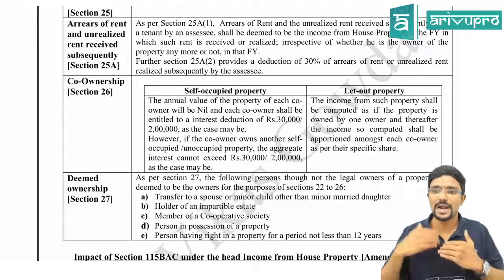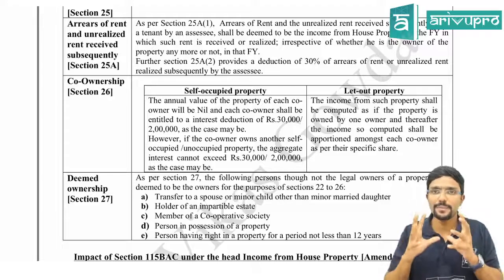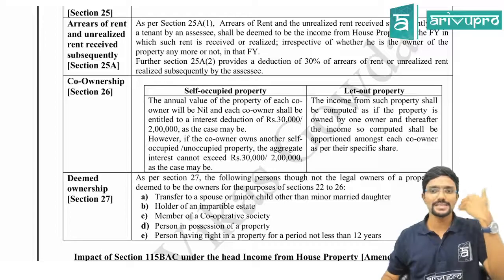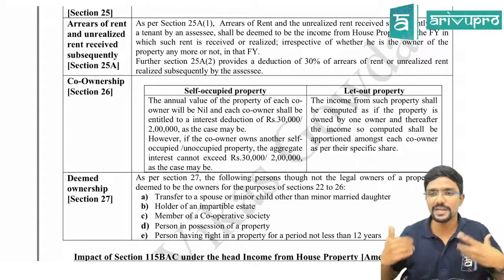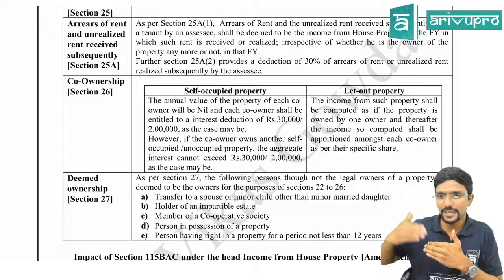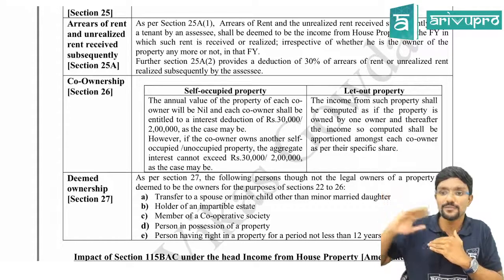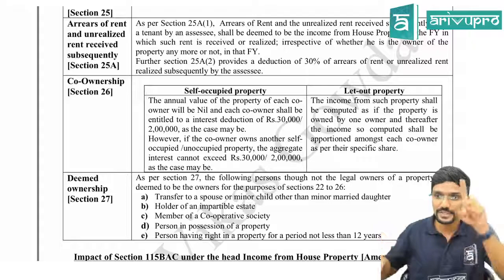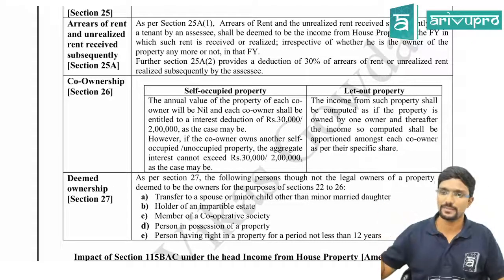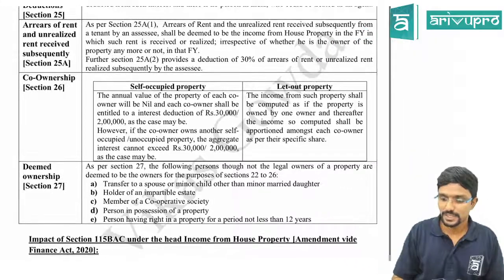Then coming to section 26, which talks about co-ownership. Co-ownership means I and someone else is a joint owner of the same property. So it depends now whether the property is a self-occupied property or let out property. If the property is a self-occupied property, straight away we can claim only interest. Interest 2 lakh or 30,000 is there now, it is not per property. Assume I and my wife is owning a property 50-50% share. Both of us can claim maximum for self-occupied property 2 lakh, even for the same single property. Even though the property is single, we both can claim 2 lakh as we are 2 different persons. Agree? Chalo.